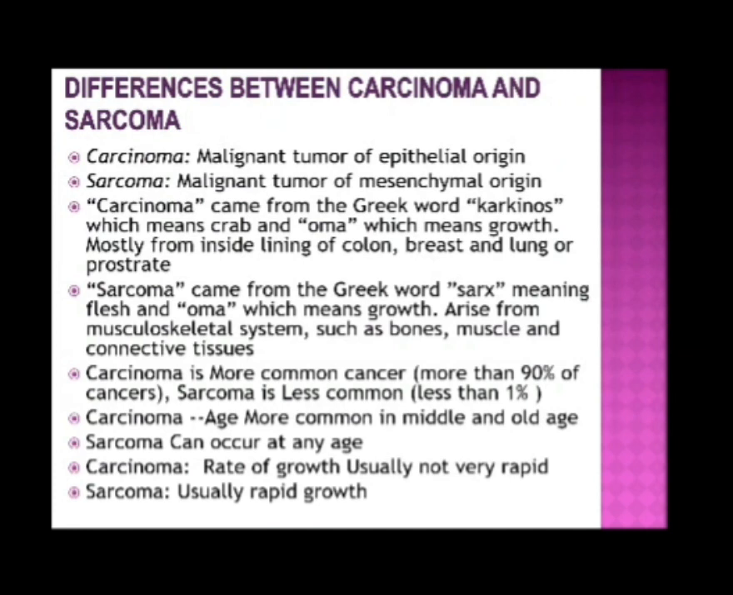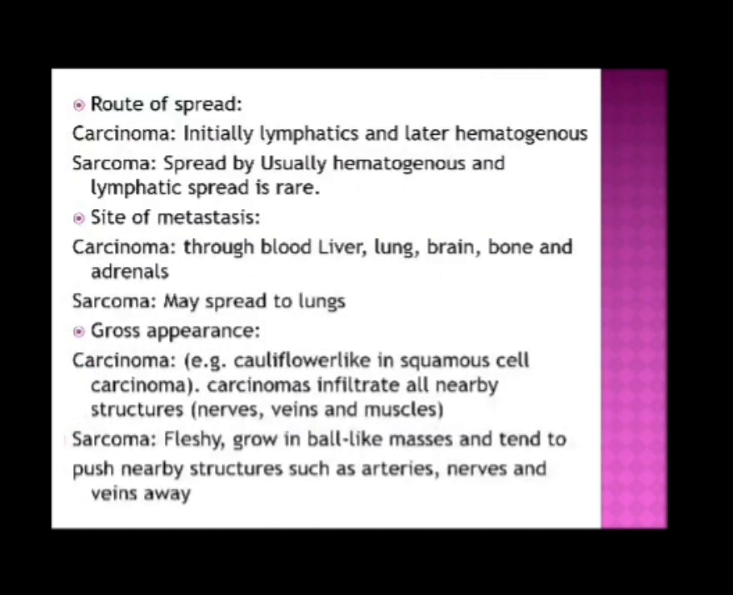Carcinoma is the more common cancer, more than 90% of cancers. Sarcoma is less common, less than 1%. Carcinoma can occur most commonly in the middle and old age group, but sarcoma can occur at any age. The rate of growth for carcinoma is usually not very rapid, but for sarcoma the growth is very rapid.